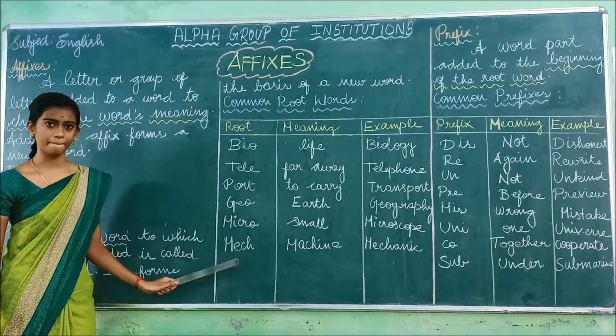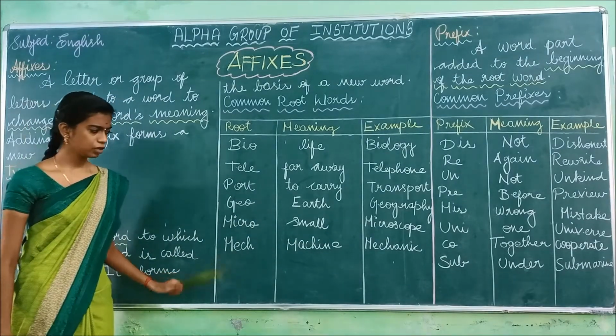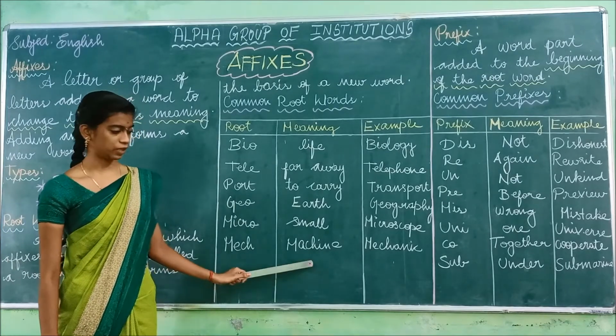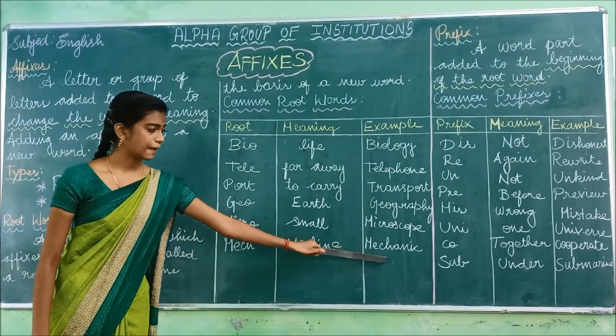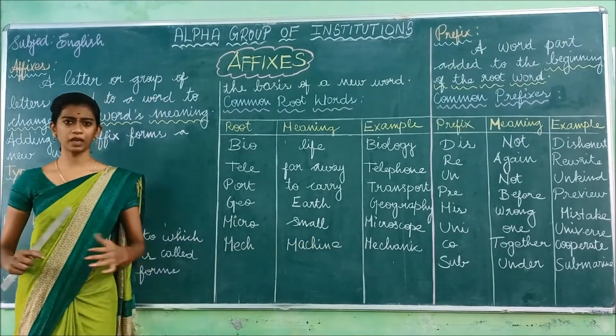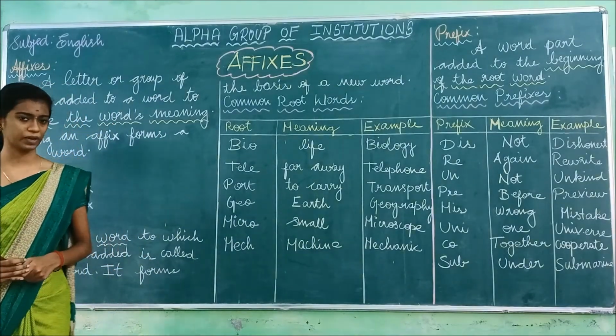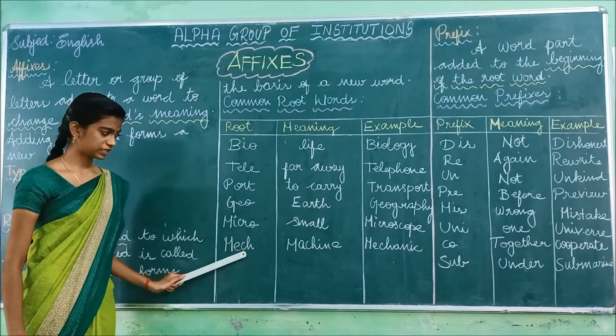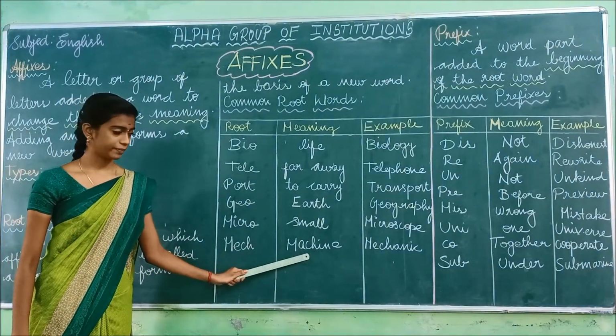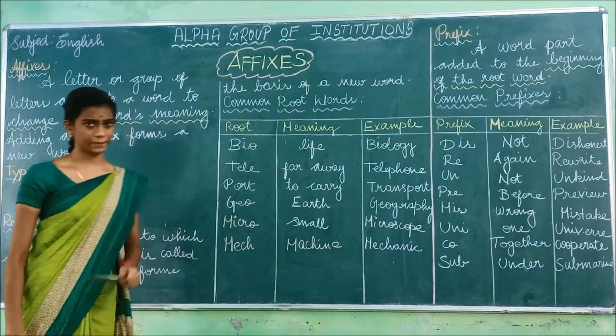And the last one is mech. It's a root word. The meaning of mech is machine. And the example is mechanic. What does the mechanic do? The mechanic will operate the machine. So the root word is mech, the meaning of mech is machine, and the example is mechanic.